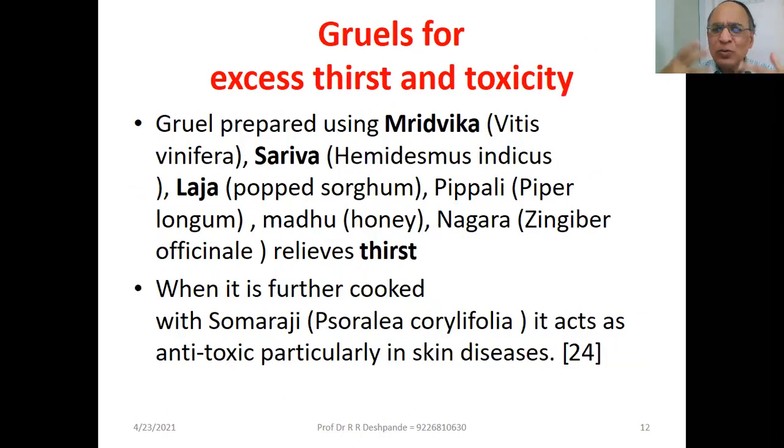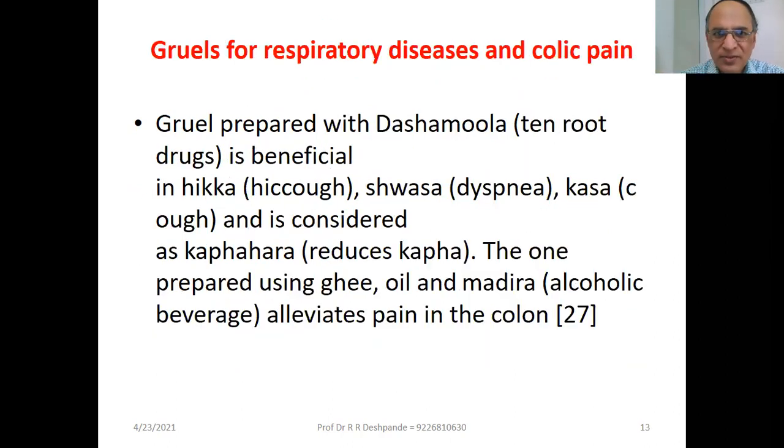Gruels for excessive thirst and toxicity. Gruel prepared using Mridvika, black raisin, Sariva, very cooling plant, Laja, popped sorghum, Pippali, Madhu, Nagara. This relieves thirst when it is further cooked with Somaraji, Psoralea corylifolia, this plant. It acts as an antitoxic, particularly in all types of skin diseases.